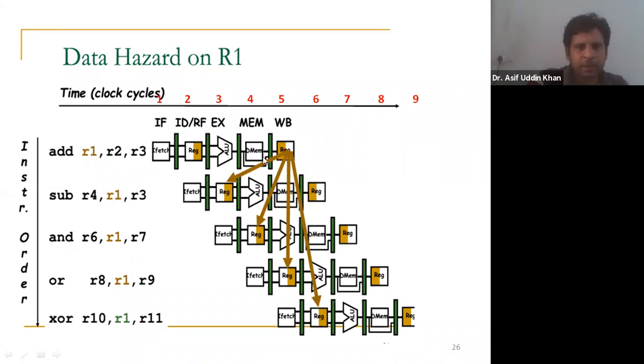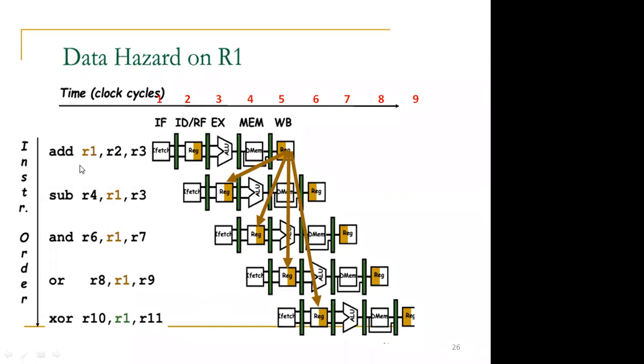Now here I will show you the data hazard on the register R1. First of all, tell me what's the meaning of this instruction add R1, R2, R3? Add the values of R1, R2 and keep in R3.